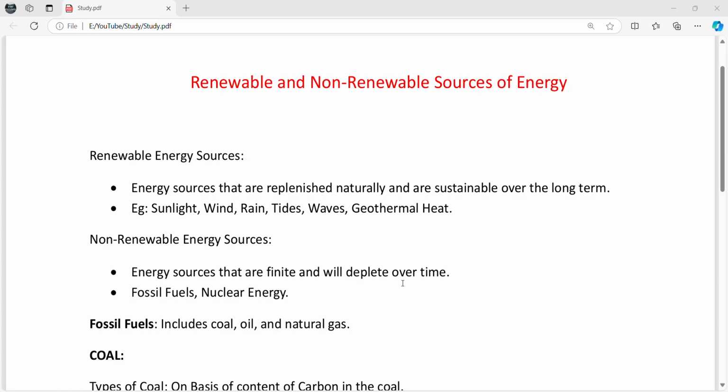Coming to the non-renewable energy sources, these are finite and will deplete over time. Examples of the non-renewable energy sources are fossil fuel and nuclear energy. Fossil fuels include coal, oil, and natural gas.